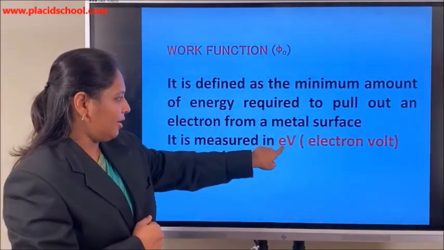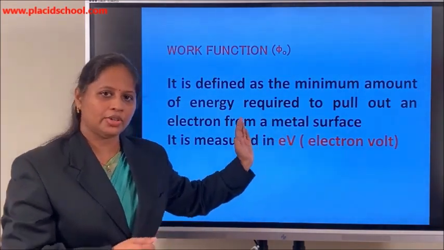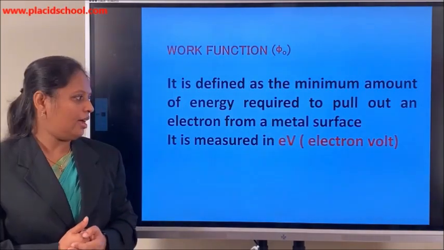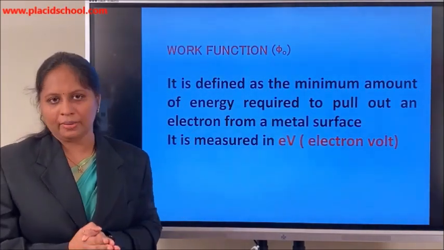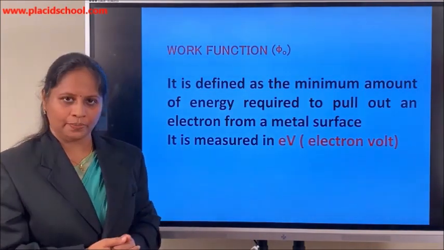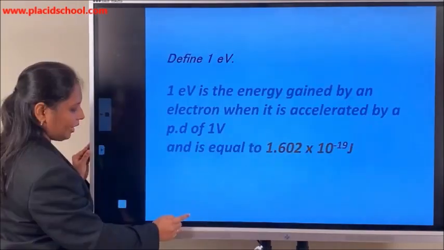So are you familiar with this formula? This is the same as what you have learned in electrostatics. Work done is equal to Q into V, where Q is the charge and V is the potential applied. So here, what is the charge? The charge is nothing but the electron, and the potential which is provided, electron volt.